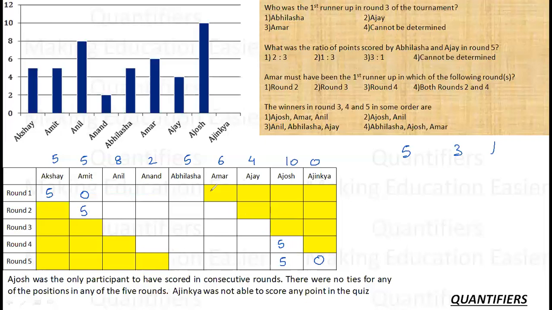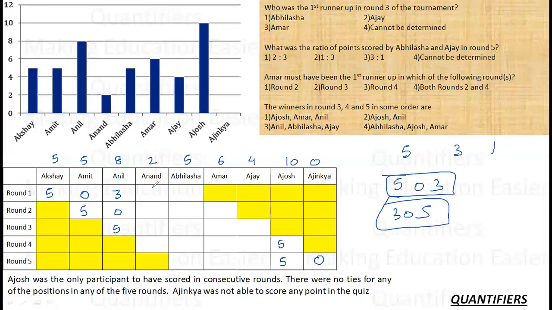Let's think about Anil. Anil has 8 points. How can 8 be made in 3 rounds? 5, 0, 3 is the only possibility, right? Or 3, 0, 5, because 2 consecutive is not possible. And 5 cannot come here. So if 5 cannot come here, it is 3, it is 0 and it is 5.